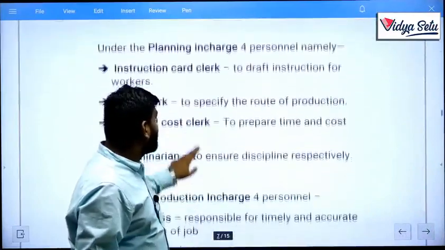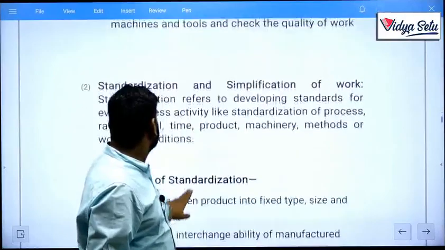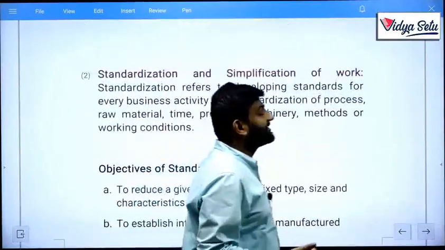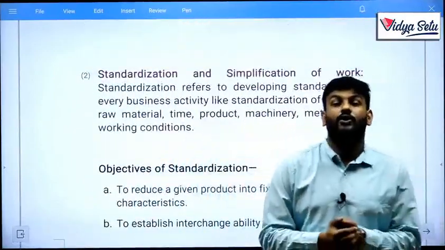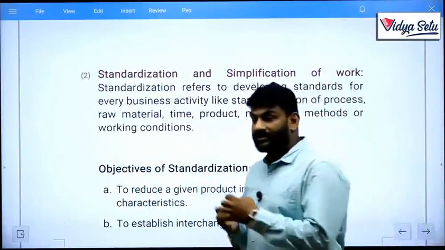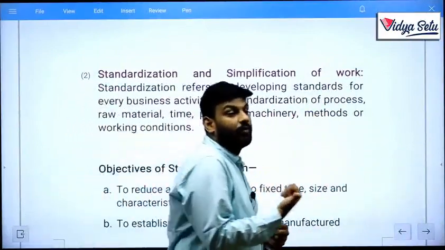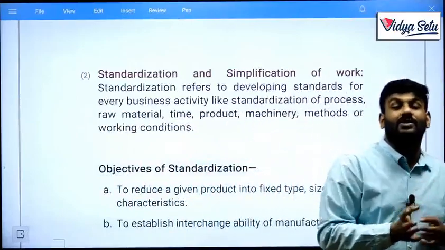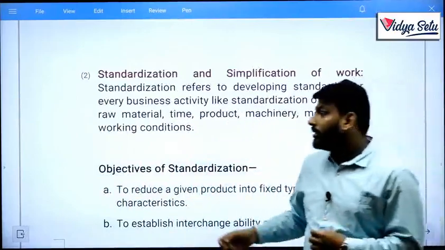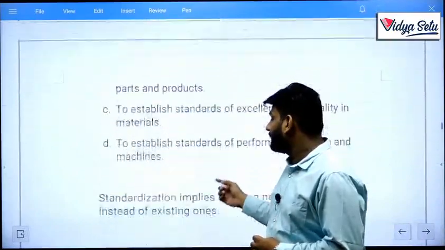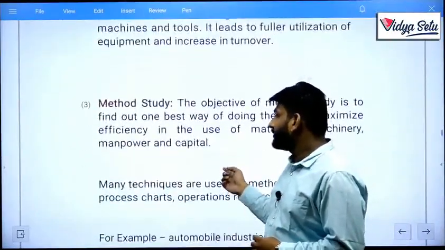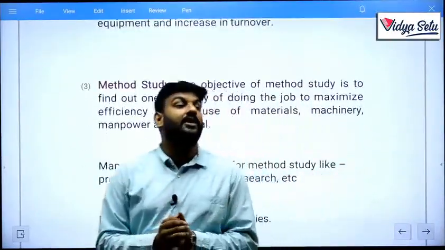Our next technique deals with standardization and simplification of work, which says that your work should be standardized. You have to set your benchmark as well as simplify as required, as per new and existing products, to be set in standard. Then we discussed our next technique, which is method study.